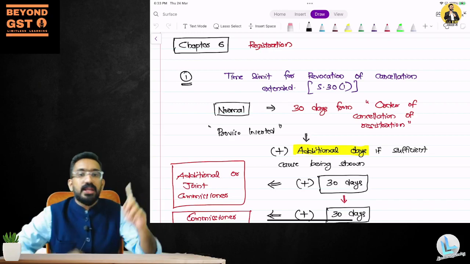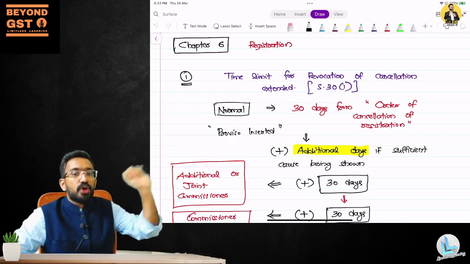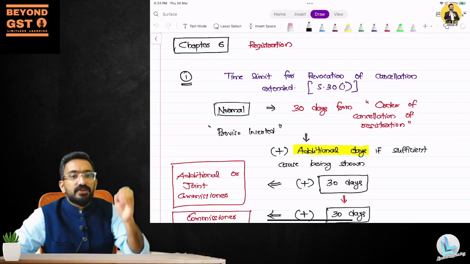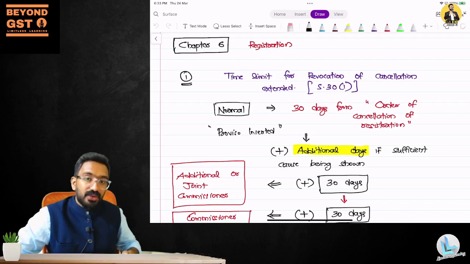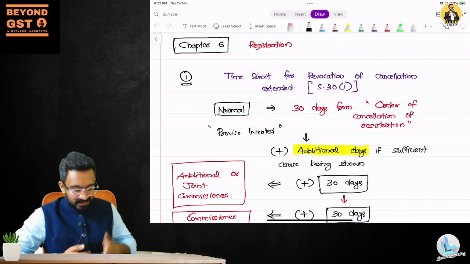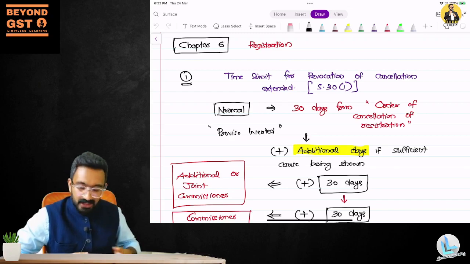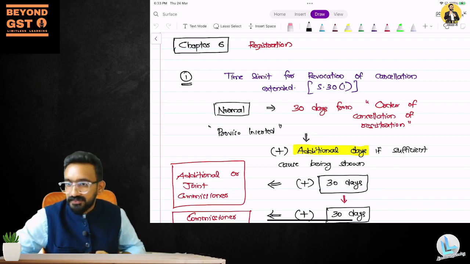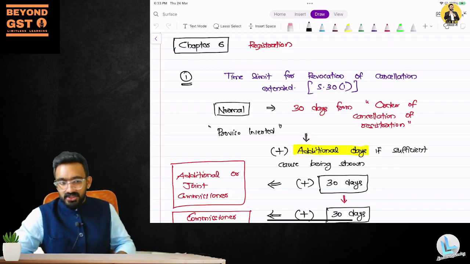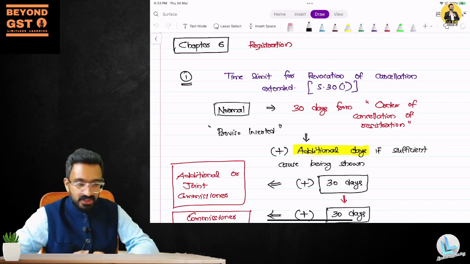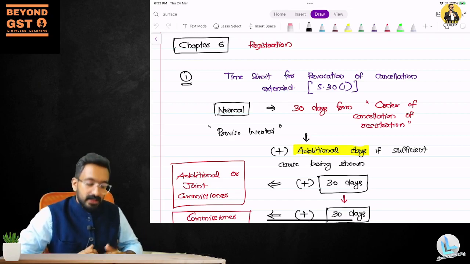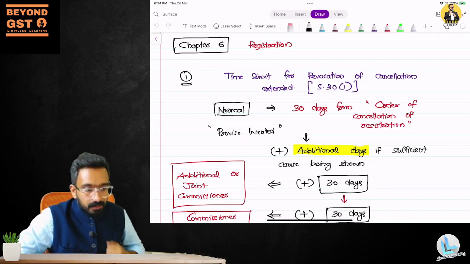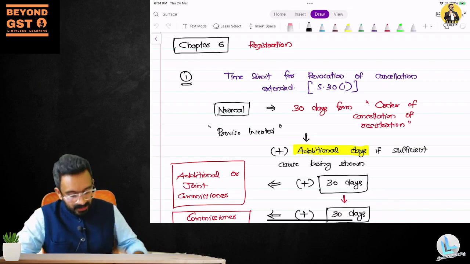That's what you can see on the screen. It is 30 days from the order of cancellation of registration. Now, this 30 days can also be over. Like, the whole cancellation and revocation time period can be over in a month or two, and this person was not aware of it. Now he wants to do something about GST registration, because again, applying for a new GST registration, his business will stop in between. To avoid that, government decided, okay, now I'll do one more thing. Generally it is 30 days.